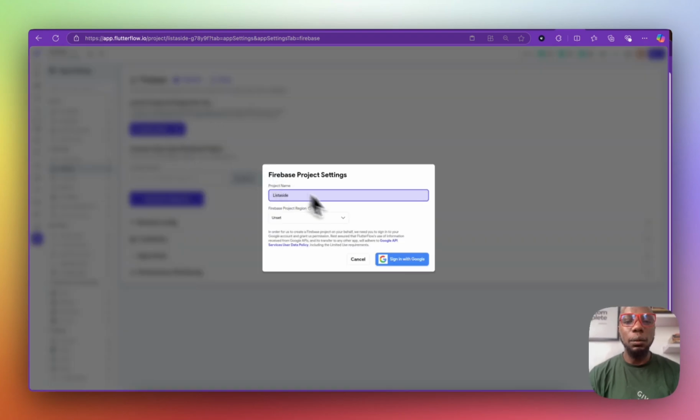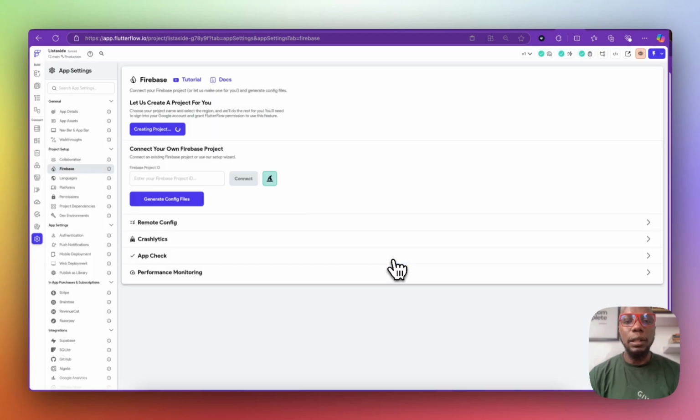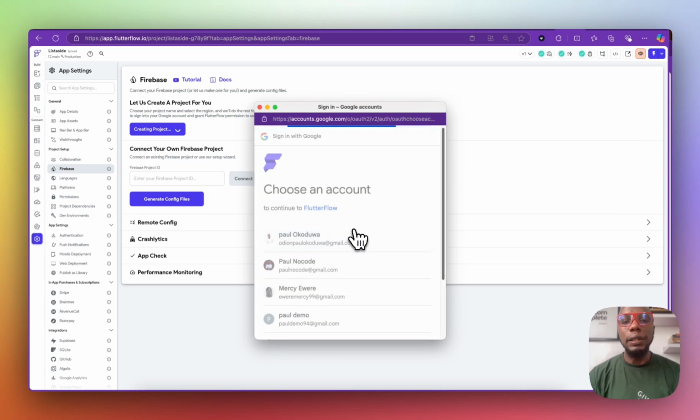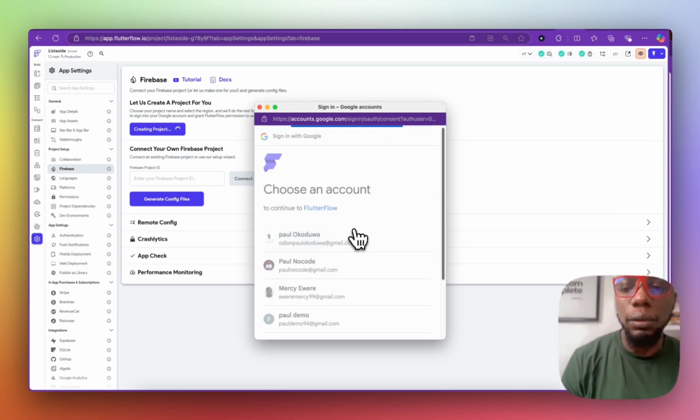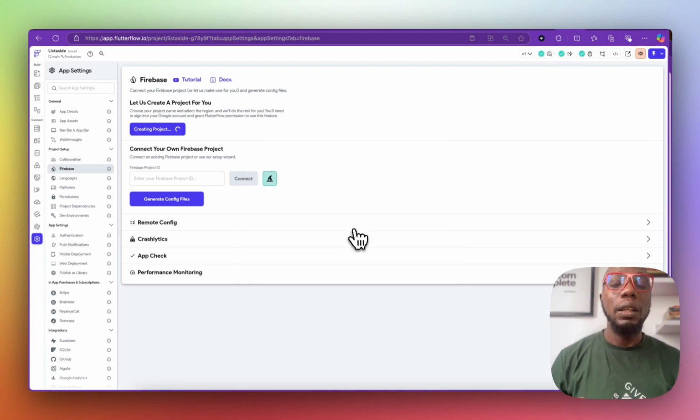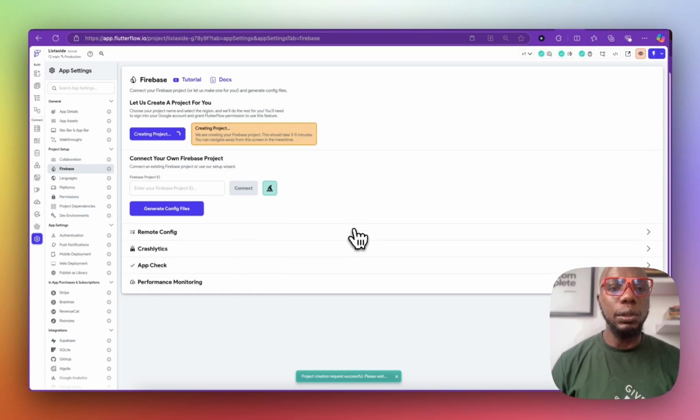I really don't like hard work, so I'm just going to create it directly from FlutterFlow, and I'll choose my Firebase project region, and I will sign up with the Google account that I'm going to use to create this FlutterFlow project. Meanwhile, you can have one FlutterFlow account, and you can have multiple projects inside if you want to. But it's literally free creating all of these projects in your account.